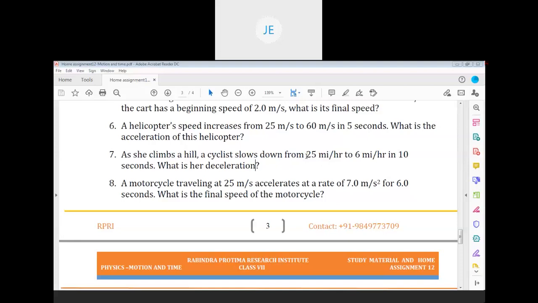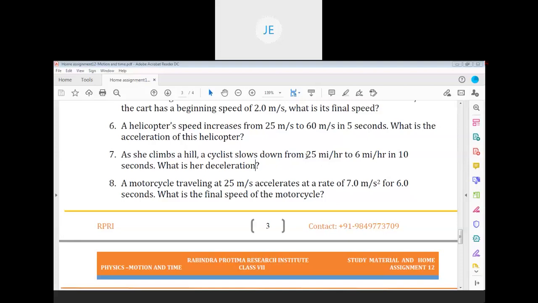Only the questions are visible. Do you understand that 25 miles per hour is equal to 25 into 1.6 kilometer per hour? Then again 40 kilometer per hour. If you simplify further, 40 kilometer per hour to meter per second is 11.11 meter per second.